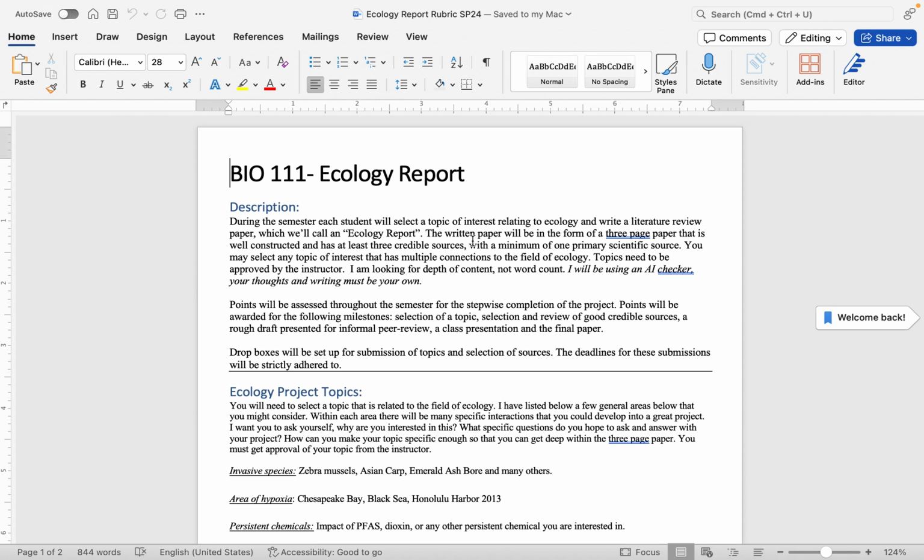The written paper should be in the form of a 3-page paper that's well constructed and has at least 3 credible sources, with at least one of those sources being a primary scientific literature source. You may select any topic of interest as long as it has strong or multiple connections to the field of ecology. So ecology is the study of how organisms interact with each other and their environment.